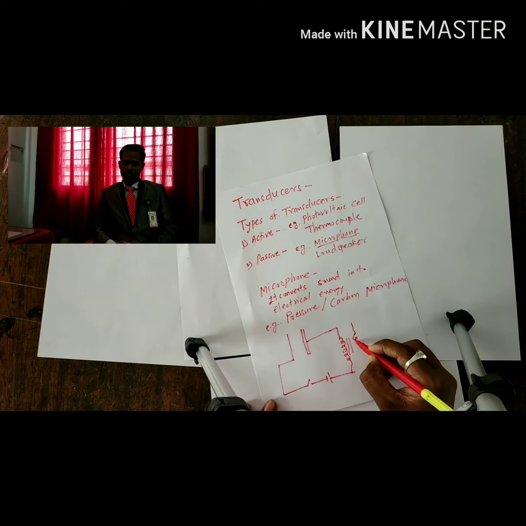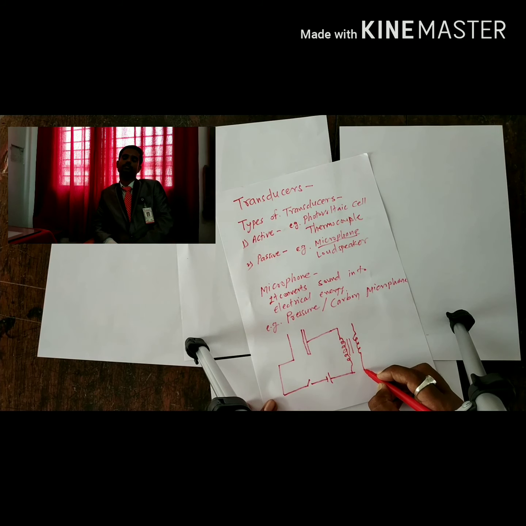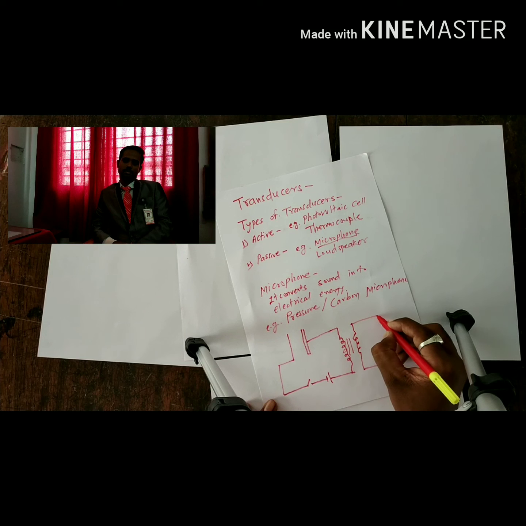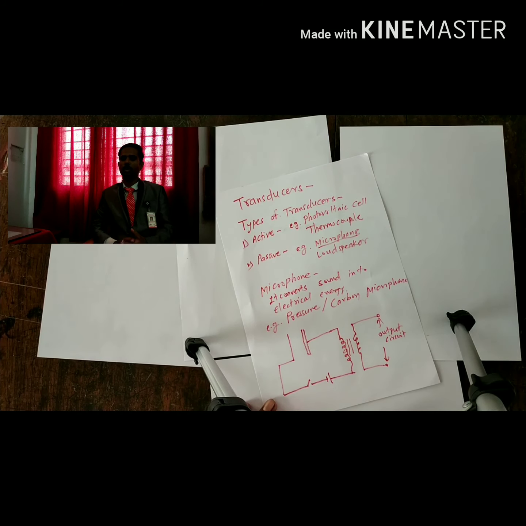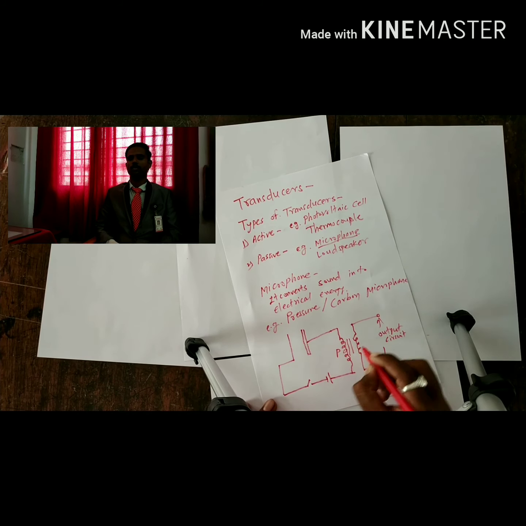In this series circuit, a key is inserted. The battery's negative is connected to plate P1 and the battery's positive is connected to the primary coil of the transformer. The secondary coil of the transformer is connected to the output circuit.